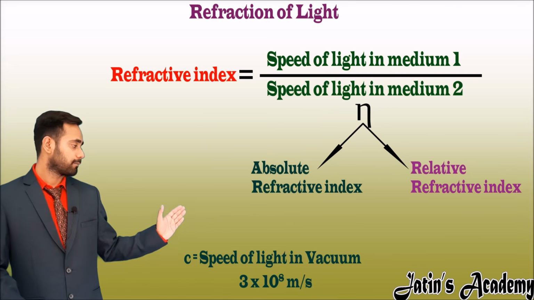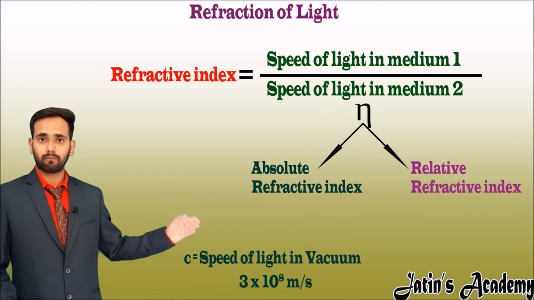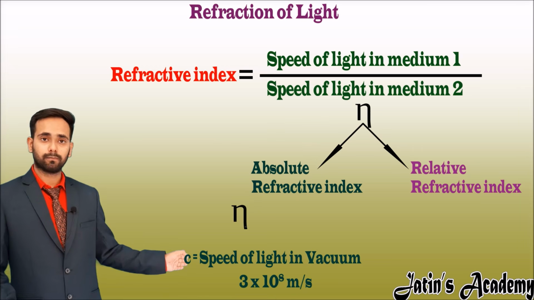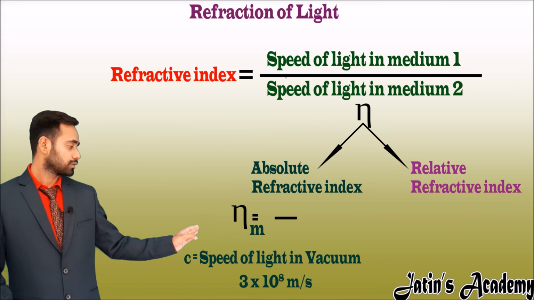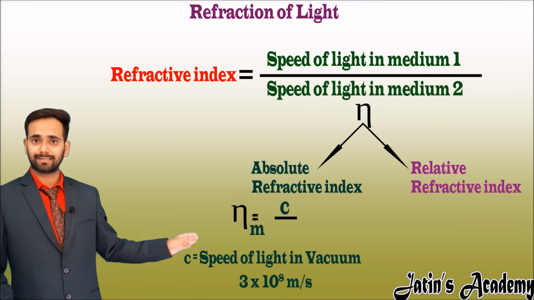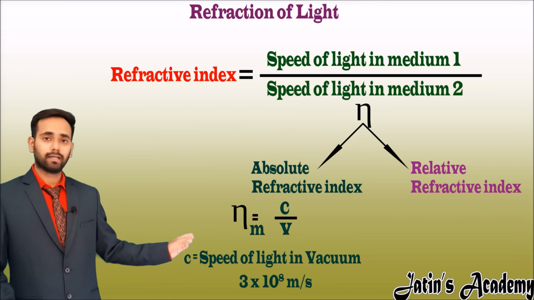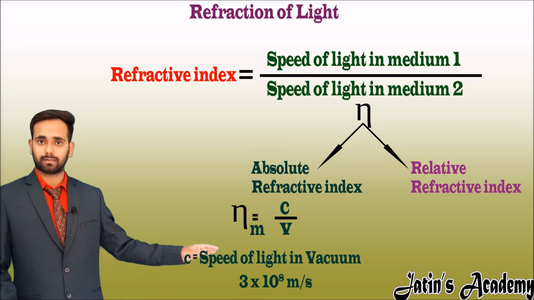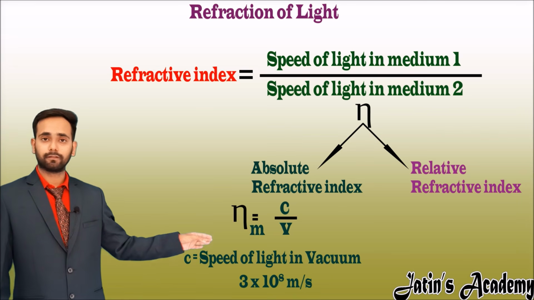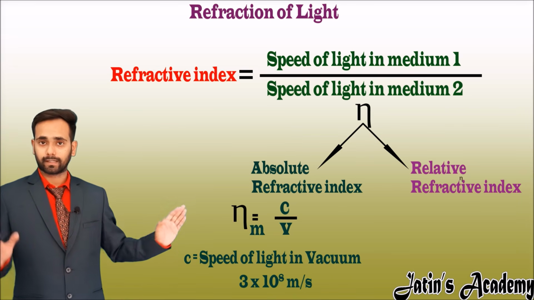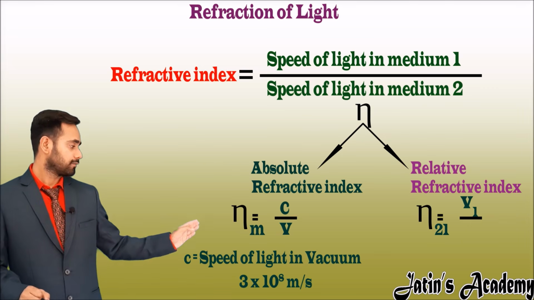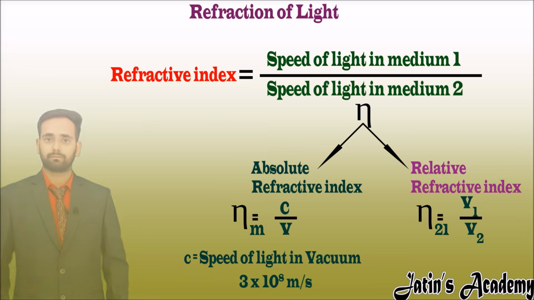So for example, light is coming from vacuum to any medium. So the refractive index of the medium is nothing but the velocity of light in vacuum upon v, that is c upon v. Here the value of c is the same, that is 3 into 10 raised to power 8 meter per second. And the relative refractive index of medium 2 with respect to medium 1 is v1 by v2.